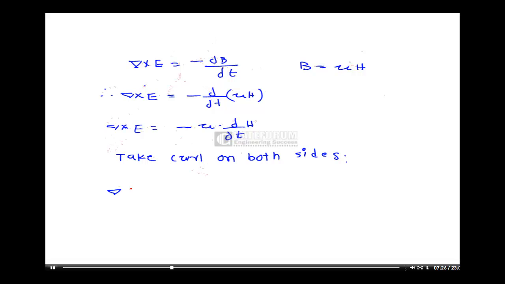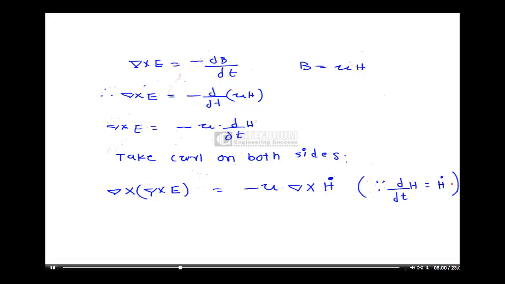If I take curl on both sides, del cross del cross E is equal to minus mu del cross H dot, since I am writing dou by dou T of H as H dot.